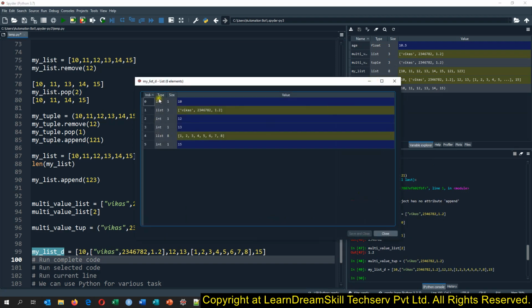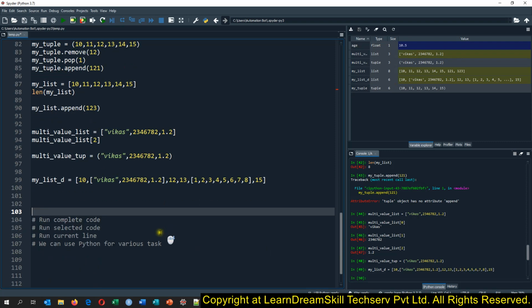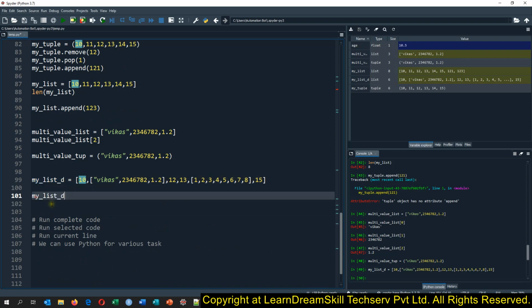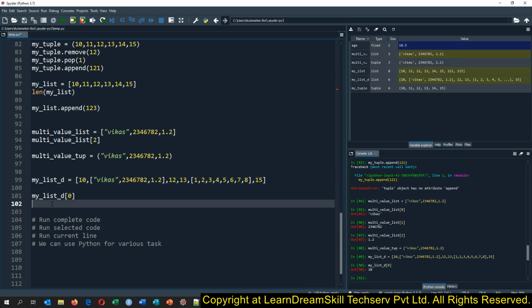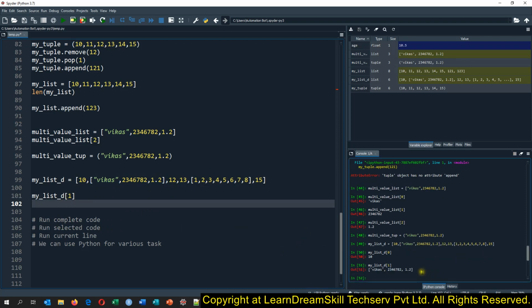So see, our list has been created, and what you will see, it is the list, and if I open it, in the 0 index, you can verify the index from here as well. In the 0 index we are having the value 10 as the first value. In the first index we are having the list as the second value, and so on. Now if we want to extract the first element, the 0 index, we can simply say this 0. So we are getting this value 10. And this second element, which is the 1, you see we are getting the list. So it will return the object as a list now.